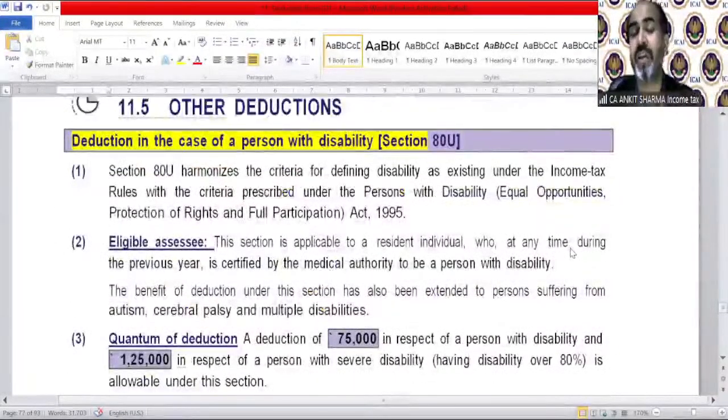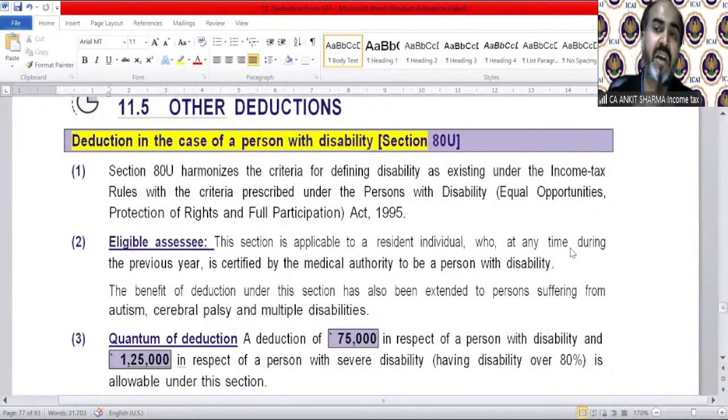Other deduction, section 80U. We already discussed the deduction for handicap under section 80DD. 80DD says that if any person who is maintaining a handicap and doing expenditure for his medical treatment, etc., then the person who is doing that for that handicap, he can claim the deduction, provided the handicap should be a relative and will be wholly dependent upon that person. So if Mr. A is handicapped and Mr. B is maintaining him, so 80DD is for Mr. B, not Mr. A. Now, what if handicapped is not dependent upon anyone?